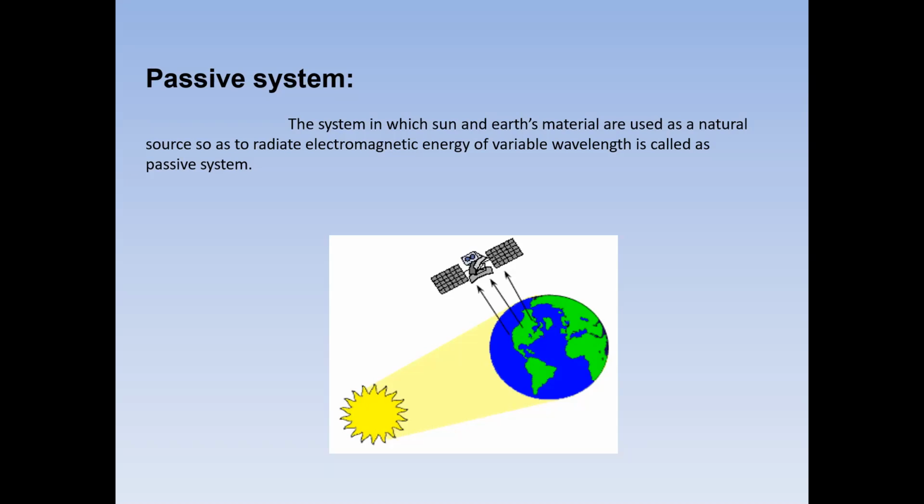Naturally collecting information and generating electromagnetic energy is called a passive system.